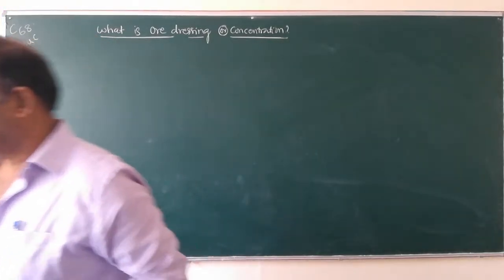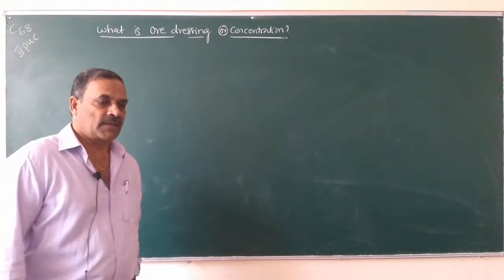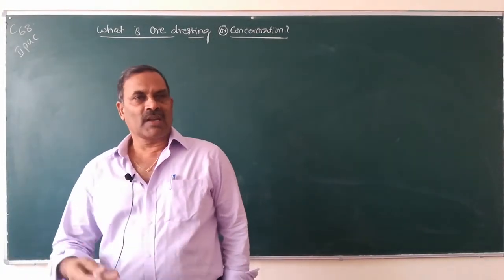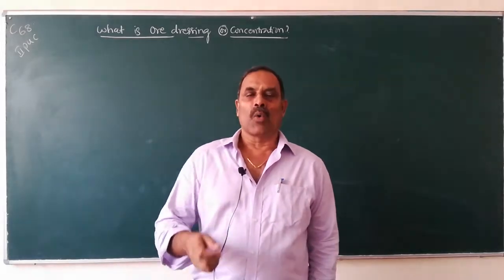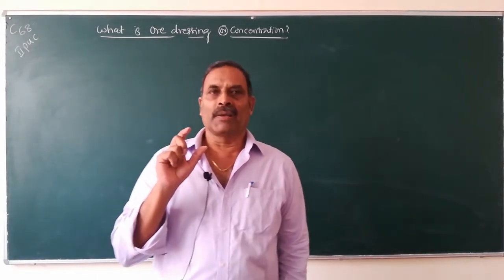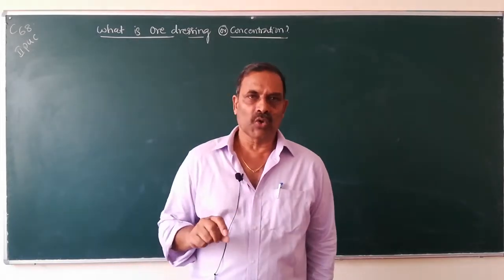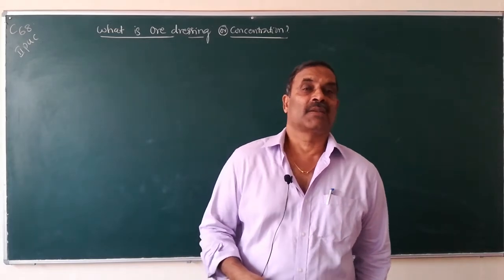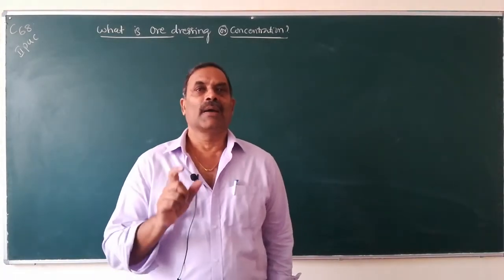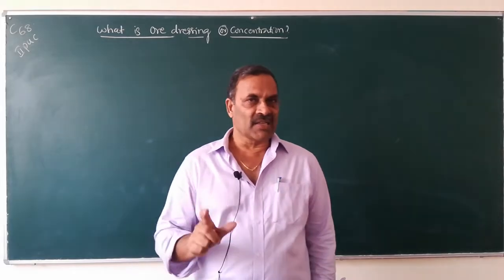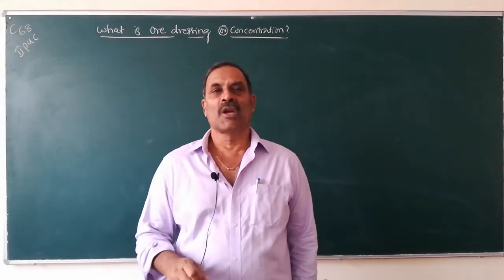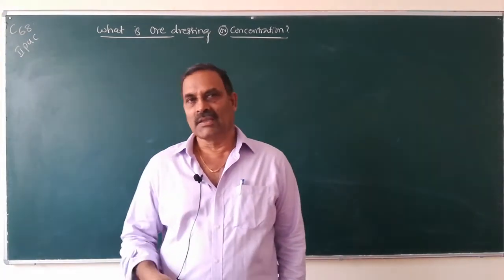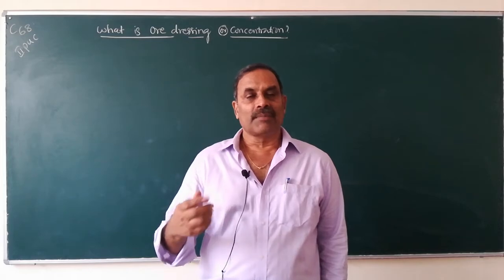So, dear students, in the last class we studied metallurgy. In metallurgy we have studied the meaning of minerals, ores, metallurgy, etc. So, what are minerals? Naturally occurring material containing the metals or the metallic compounds which can be obtained by mining is called mineral. A metal can have a number of minerals.